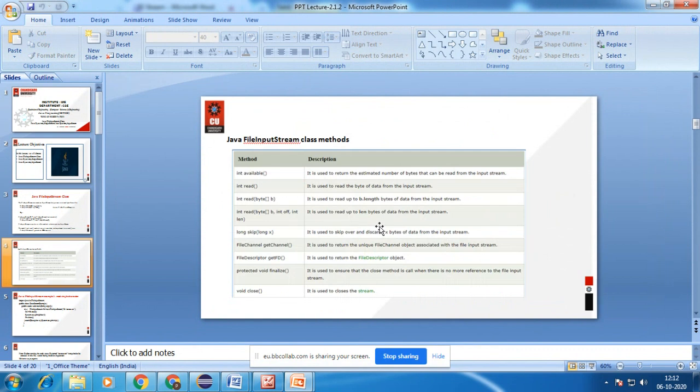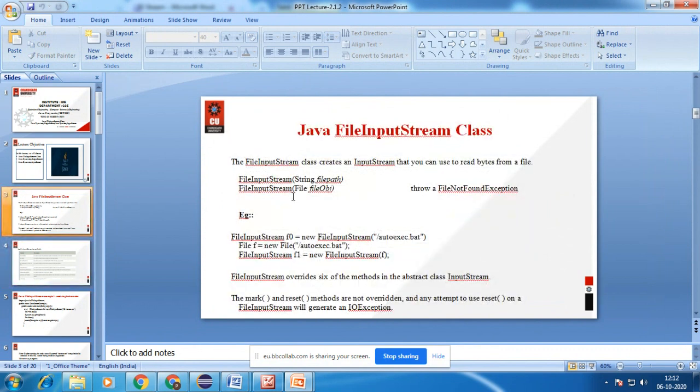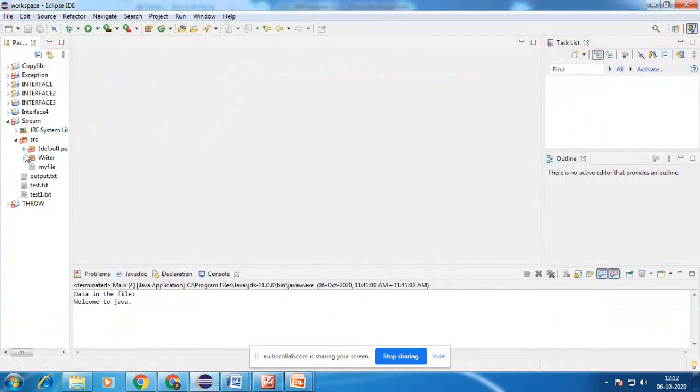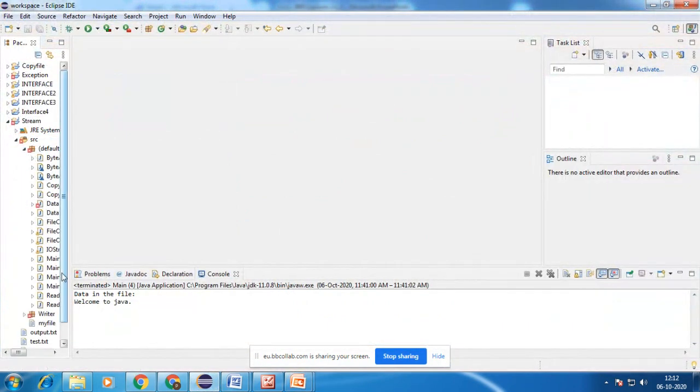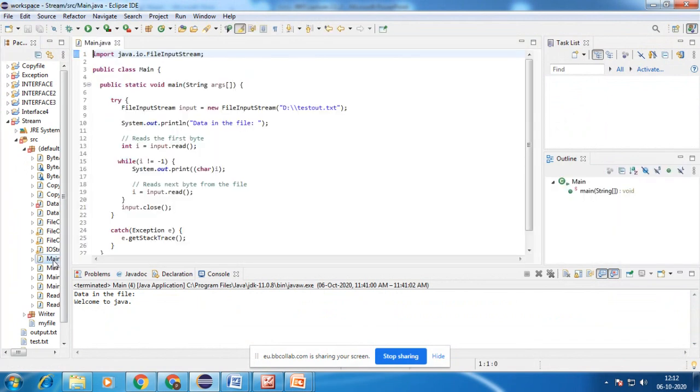You have already learned how to create a constructor, because it is one of the major classes in the Java IO package. So you already know how to create a constructor in this.